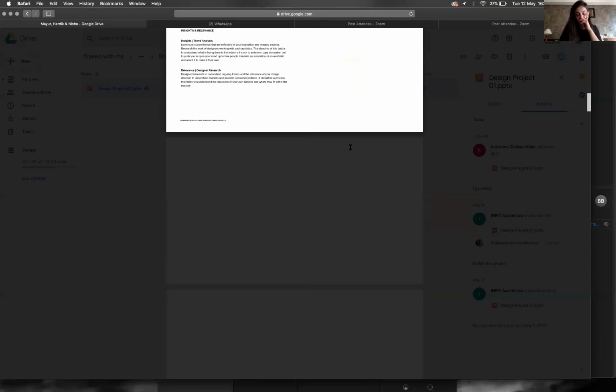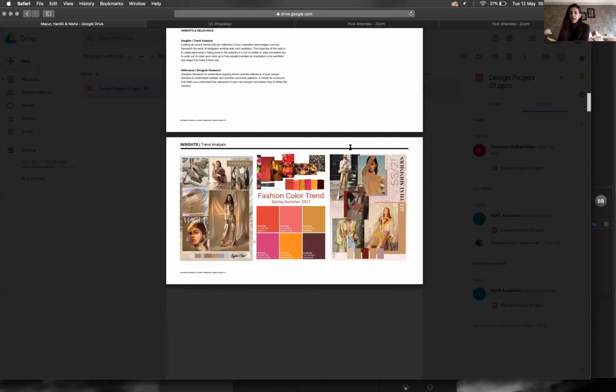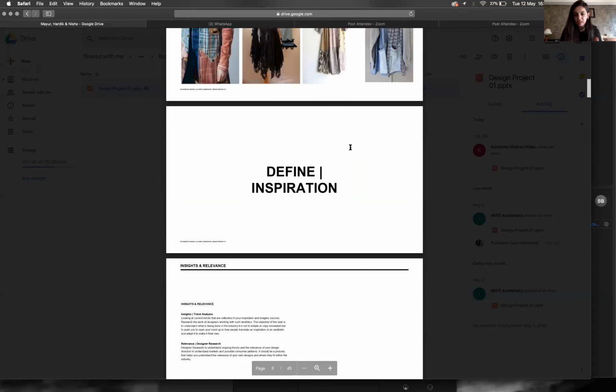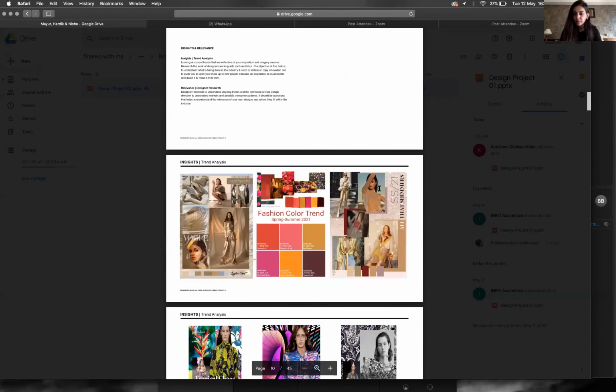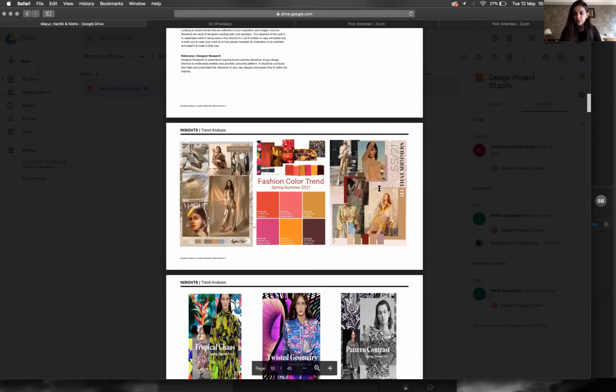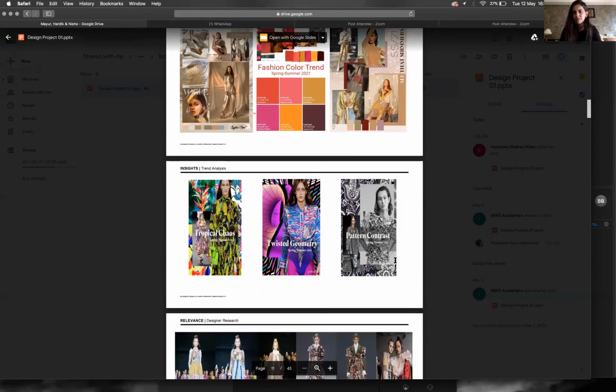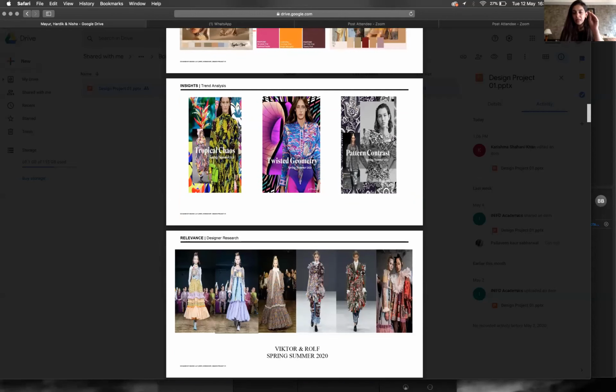So what's happening in this one is that the keywords are not coming to any kind of conclusion. Then when I come into trend analysis, you see that my images here, which were basically upcycled clothing, have now come into trend analysis, and here I'm talking about shimmer. Do you understand what I'm talking about? Then I'm moving forward, talking about tropical chaos, twisted geometry, and pattern contrast. Very interesting trends by themselves. The trends are not the problem. The problem is that there is no link between the different parts.